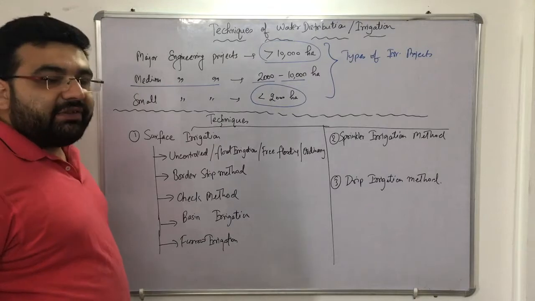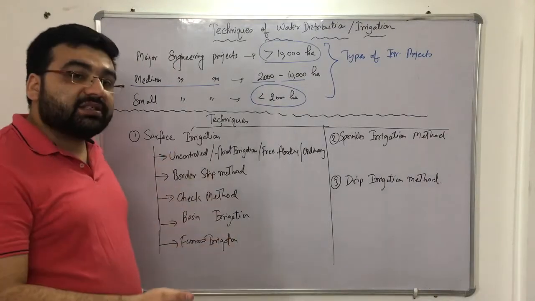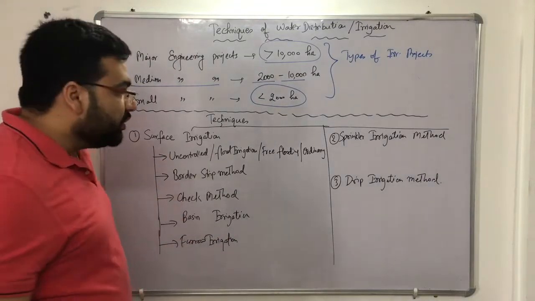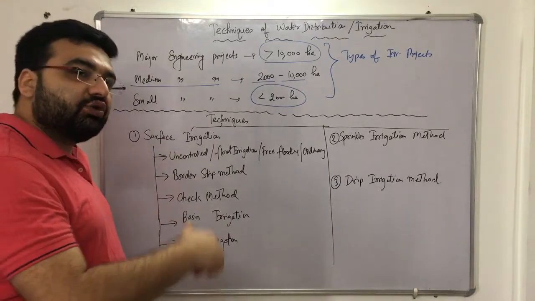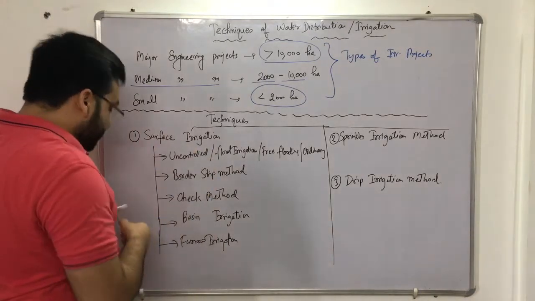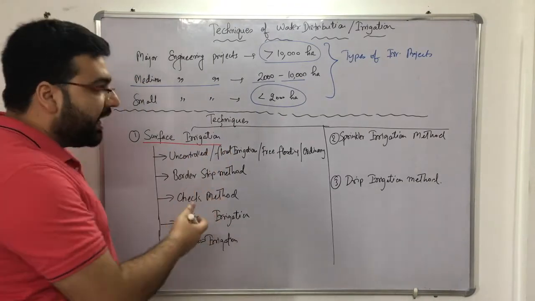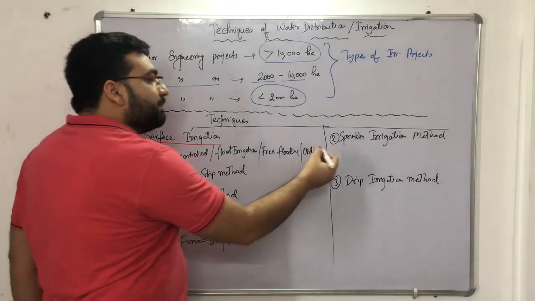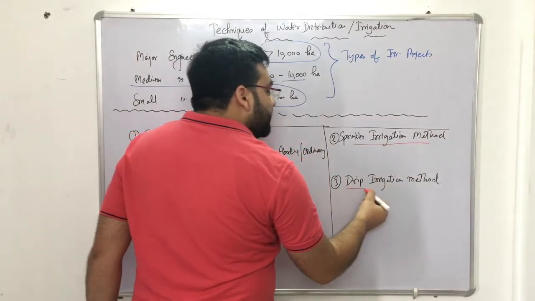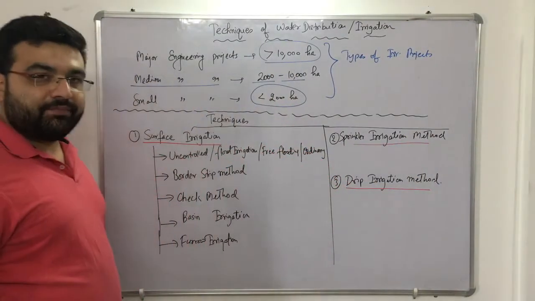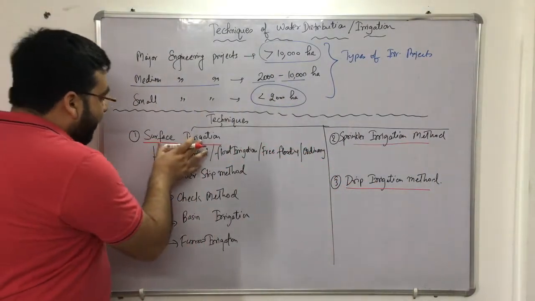So broadly classifying, we have three techniques or three methods in which the irrigation can be done, right? So we have discussed type of irrigation. Now coming to the methods of irrigation, right? So we have first of all the surface irrigation technique. We can do the surface irrigation. How can we do it? We have few methods. We have the sprinkler irrigation method and we have the drip irrigation method or technique. Now let us first of all understand about the surface irrigation.